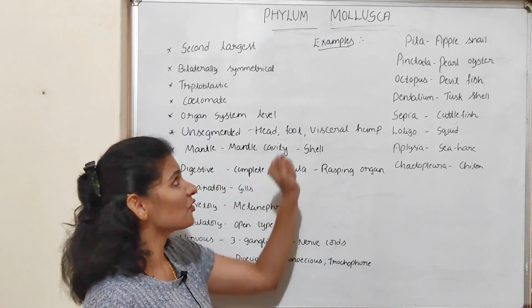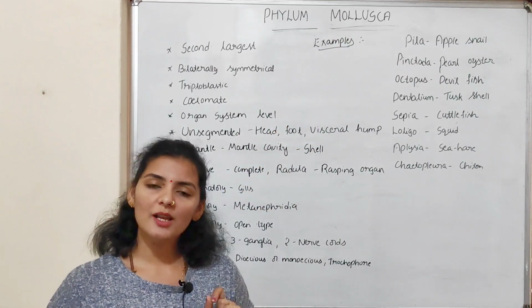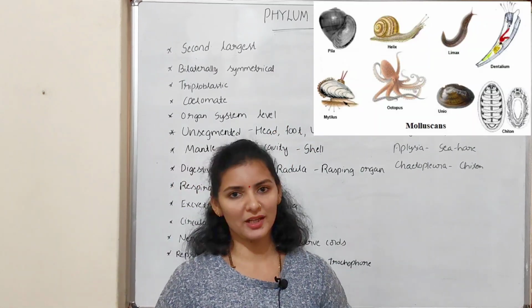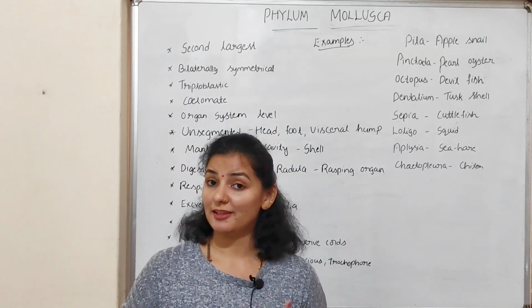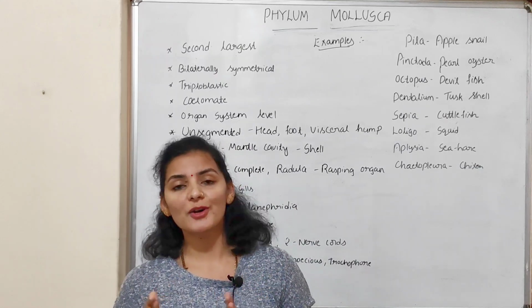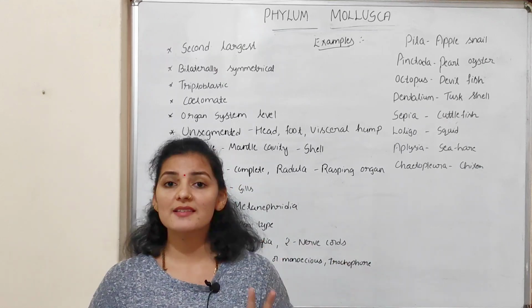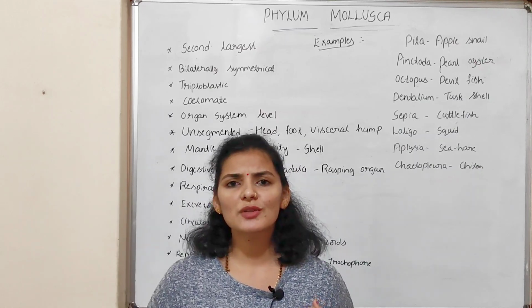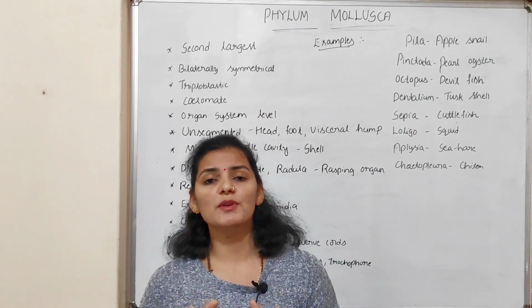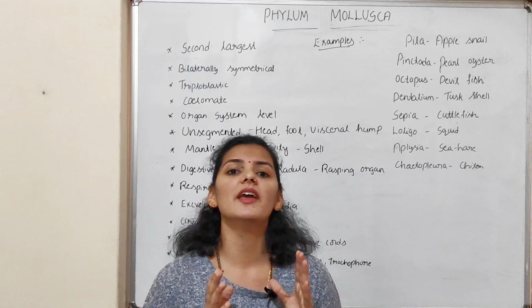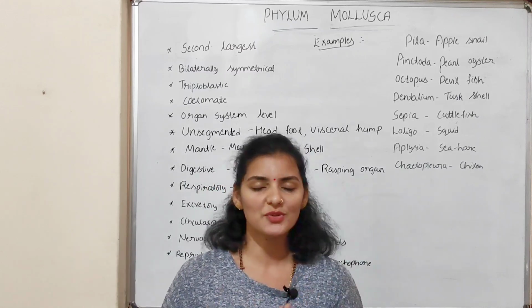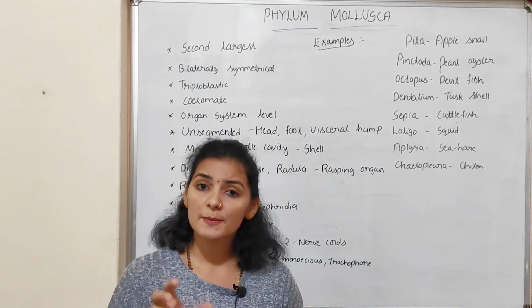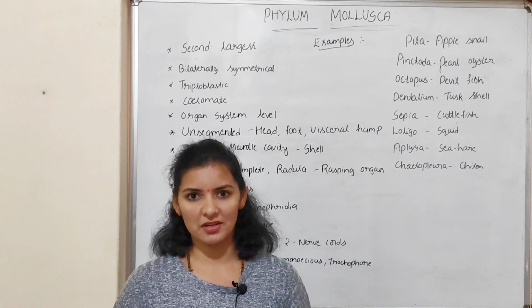About the characteristics of phylum Mollusca. Phylum Mollusca is the second largest phylum of kingdom Animalia. The largest phylum is phylum Arthropoda, and phylum Mollusca is the second largest. Then where are these organisms present? Most species of mollusks are present in the aquatic medium, both freshwater as well as marine water, and some species are even present in the terrestrial medium.